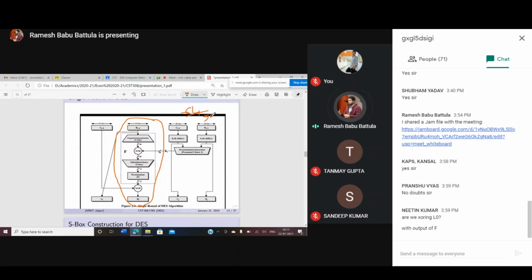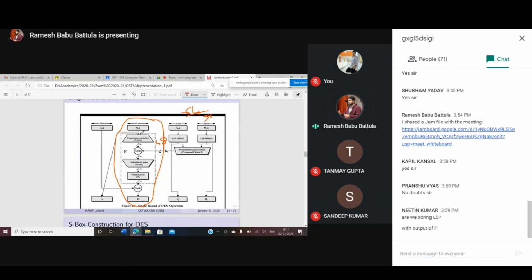And the 56 bits I am further dividing into 28 bits each. I'm applying the left shift operation on both of these, and I am going to use permutation choice 2. In permutation choice 2, the 56 bits are further reduced to 48 bits. So suppose in this XOR function, one input is going to be 48 bit. The other input, how many bits are required? We require 48 bits only.